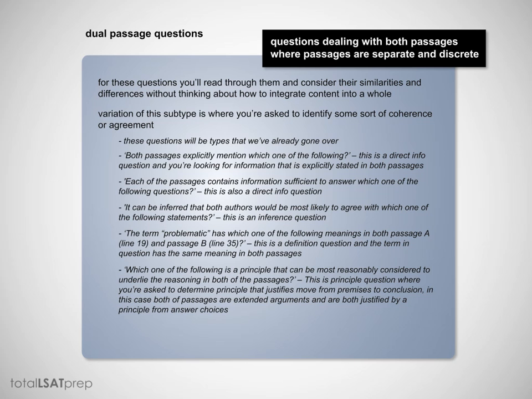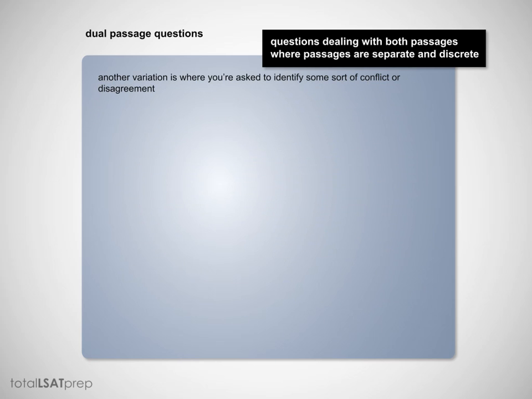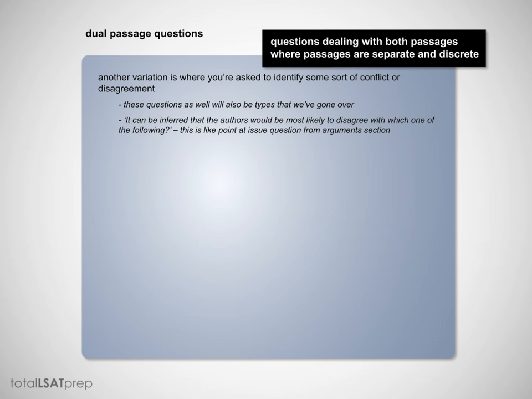So as you noticed here in all of these questions, they ask you to find some sort of similarity between the two passages. Now, another variation is where you're asked to identify some sort of conflict or disagreement. And these questions as well will also be types that we've gone over. For an example, it'll say, it can be inferred that the authors would be most likely to disagree with which one of the following. And this is like a pointed issue question from the argument section.